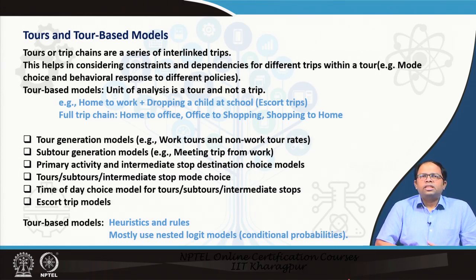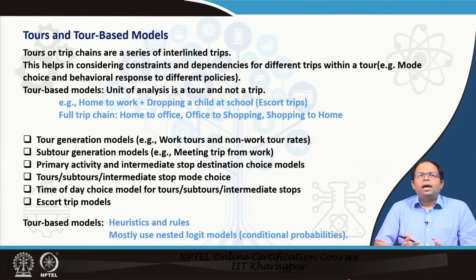So, that is where tour based models come in, and tours are basically trip chains of interlinked trips, and this helps in considering constraints and dependencies for different trips within a tour. That means, mode choice and behavioral response to different policies could also be affected. For example, if I change the congestion only during morning peak hour, it will affect my mode choice, which will affect all the other trip choices within that particular tour, or my home to office and back to home tour would be affected because of only a congestion pricing policy in the morning itself.